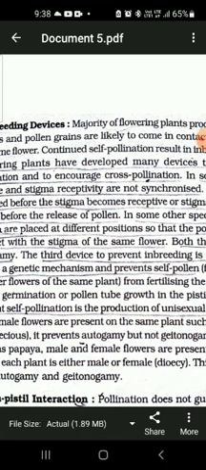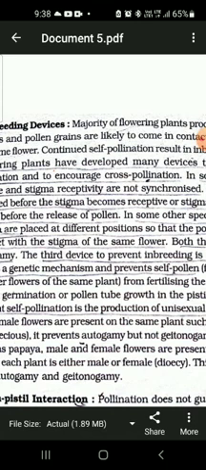Flowering plants have often developed many devices to discourage this self pollination, because self pollination causes inbreeding depression, and inbreeding depression has some drawbacks that are likely to come in the long run. That's why cross pollination has to be encouraged.